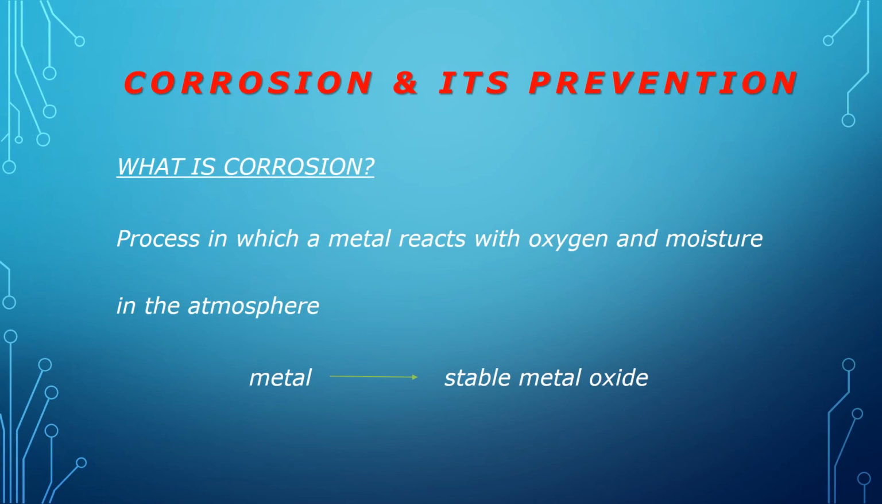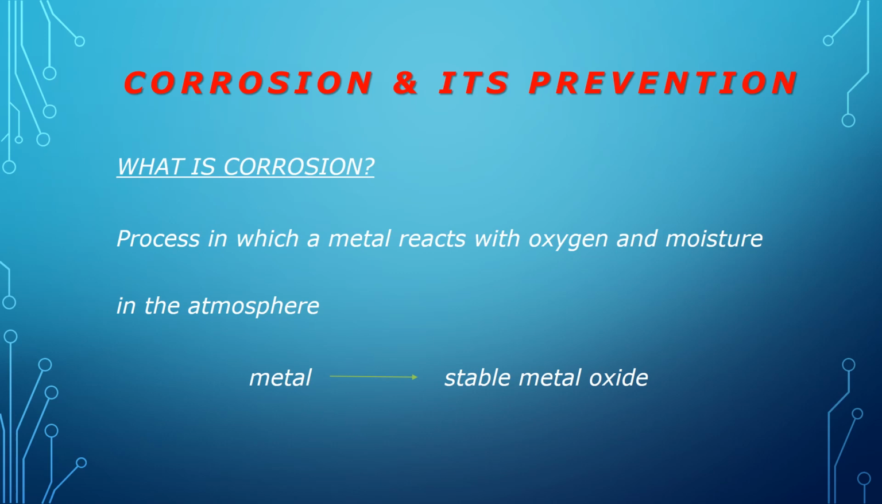The topic of this presentation is corrosion and its prevention. First, we will see what is corrosion. Corrosion is a process in which a metal reacts with oxygen and moisture in the atmosphere. Means that metal is converted into stable metal oxides.